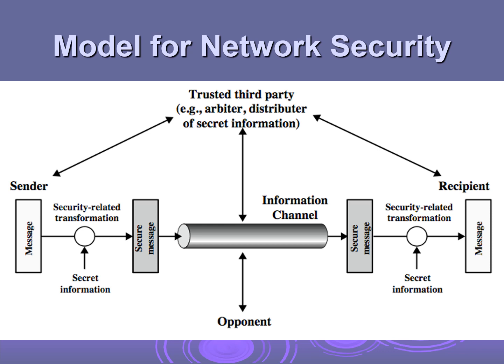Again, we have a trusted third party, an arbiter or distributor of the secret information or key to the sender and the receiver, because they need the key to decrypt the message. The security related transformation is a common, public algorithm. Anyone can access that particular algorithm. There is no secret in that. Only the key is kept secret, and it has to be safely stored and distributed between the sender and the receiver. So this is the model for network security, and any general security systems or mechanisms that need to be implemented will follow this model.